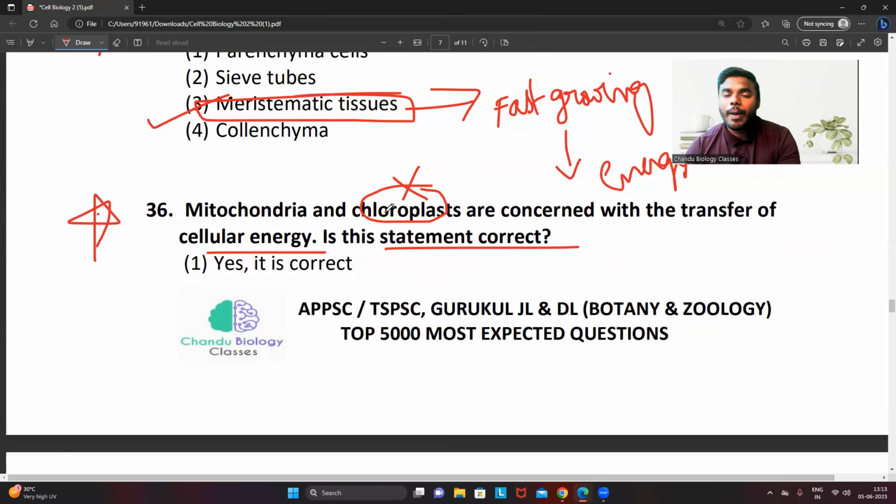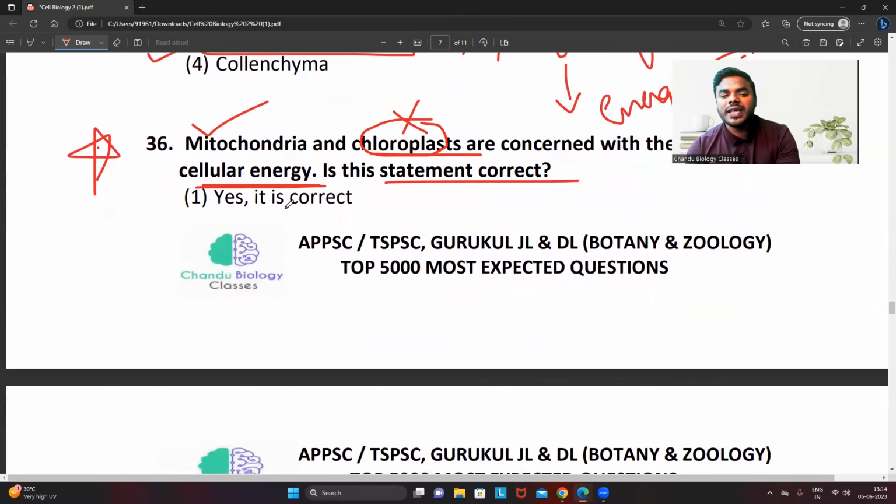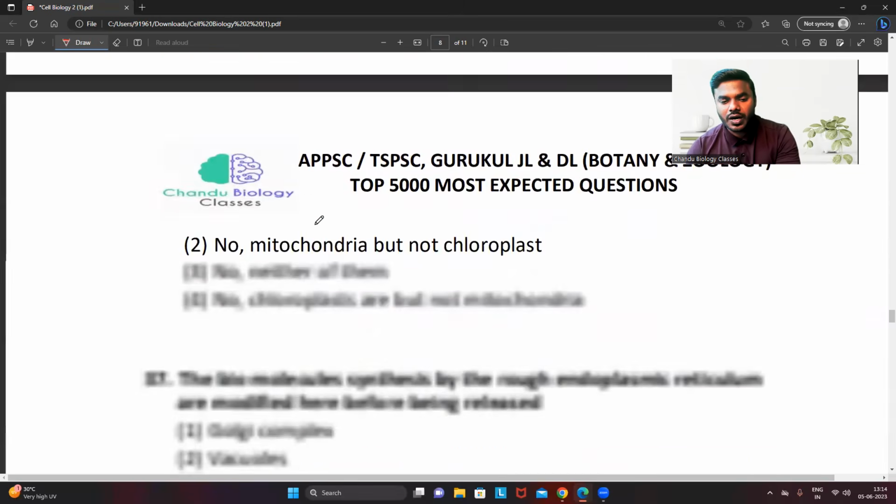Sir, actually, in the chloroplast, in photosynthesis, chlorophyll pigments are involved in the production of ATP. Then why are you saying it is wrong? No. They're asking which are concerned with the transfer of cellular energy. So transfer of cellular energy is mediated only by the mitochondria. So option 1 is wrong.